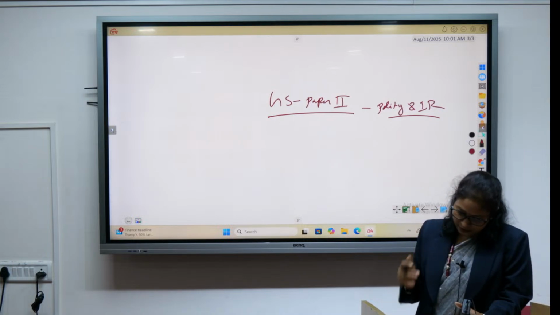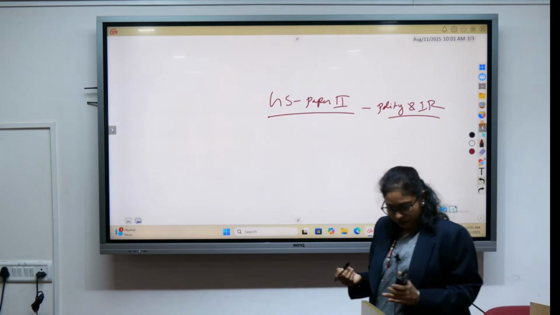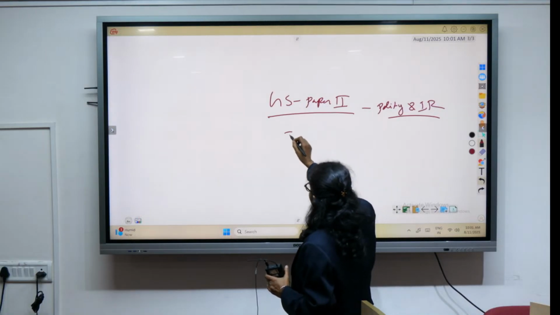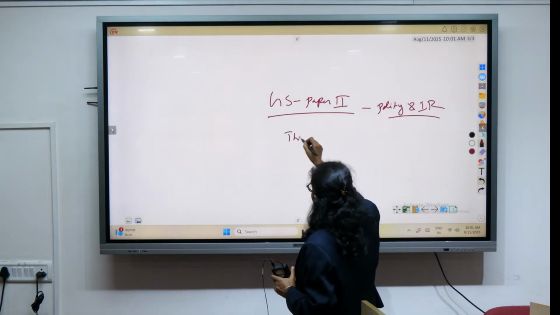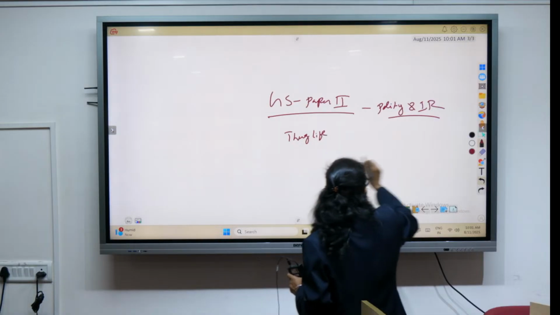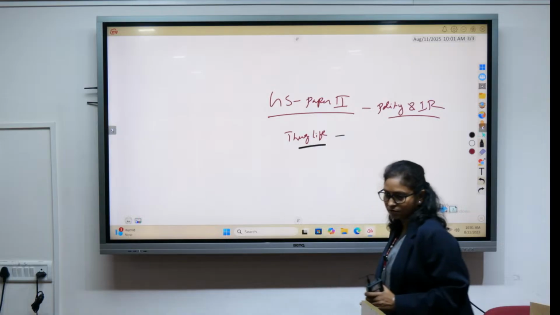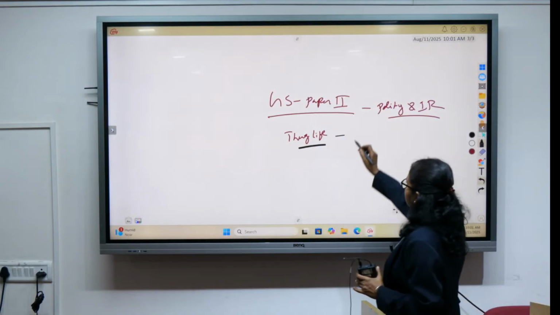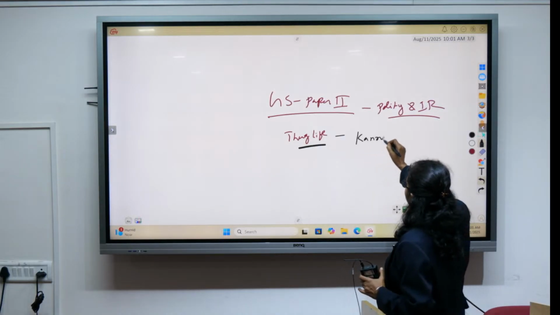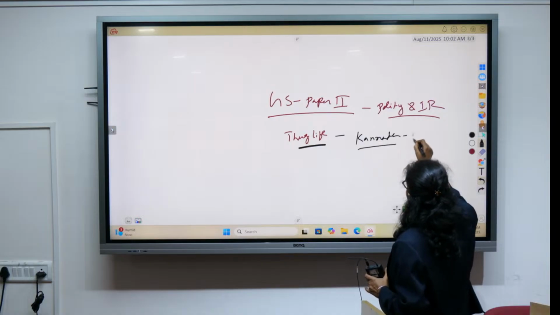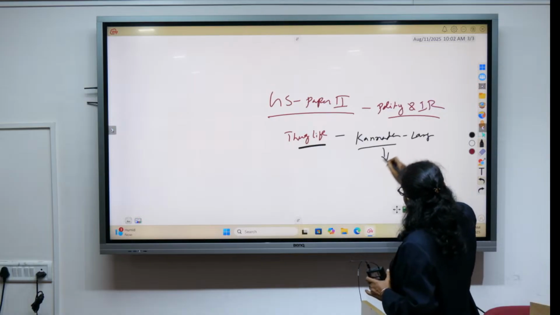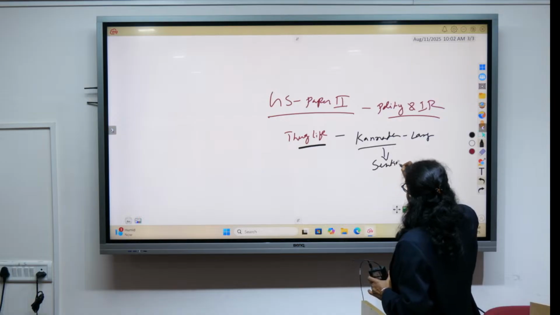One is related to the language row over Thug Life, the movie, and sentiments getting hurt.